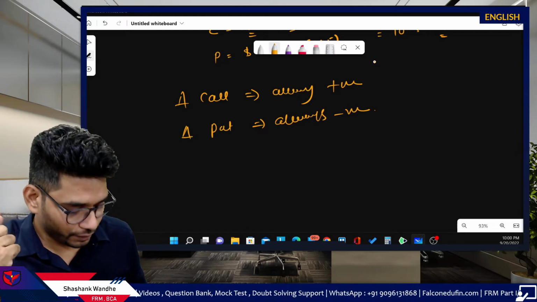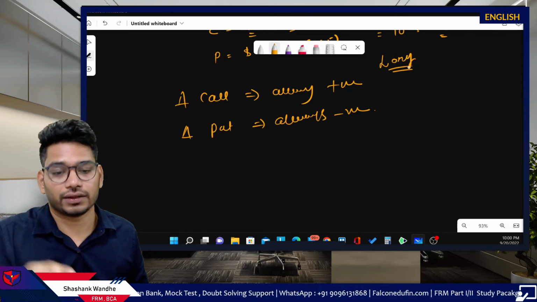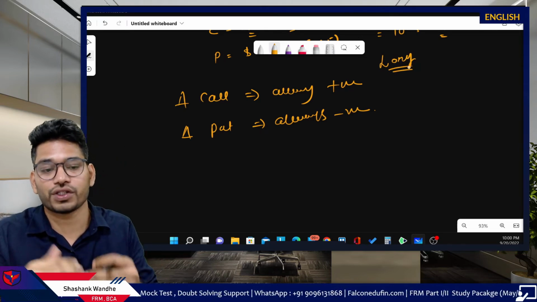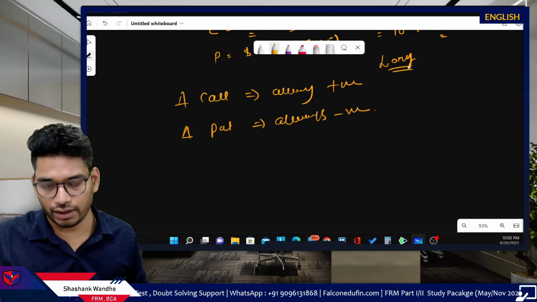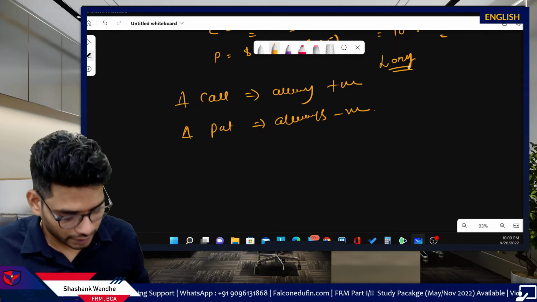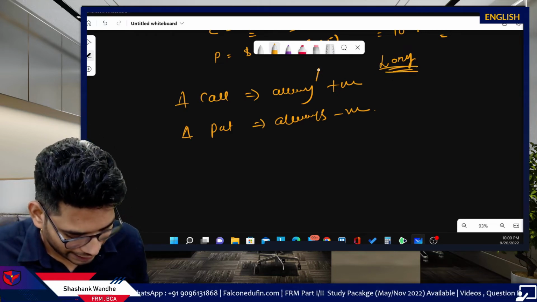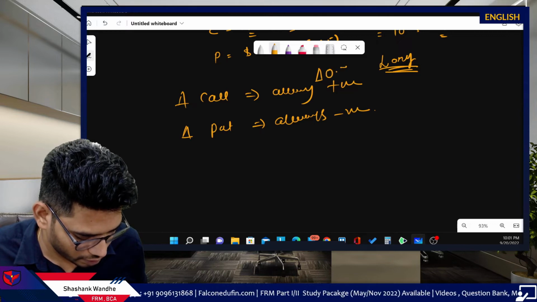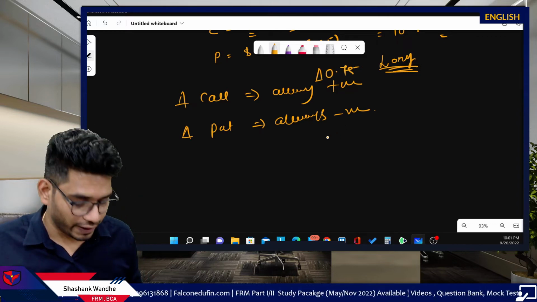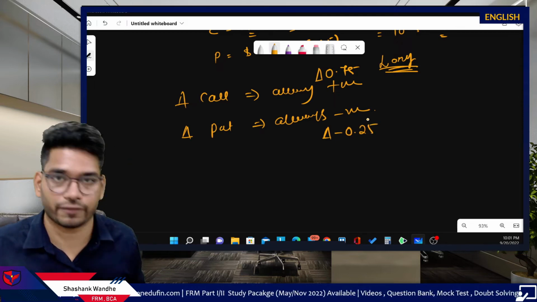Now remember, if you take long position in delta, any delta, delta of call or delta of put, you will hold exactly that position. Meaning, assume this particular call option has a delta of say 0.75 and put option has a delta of 0.25. Okay.